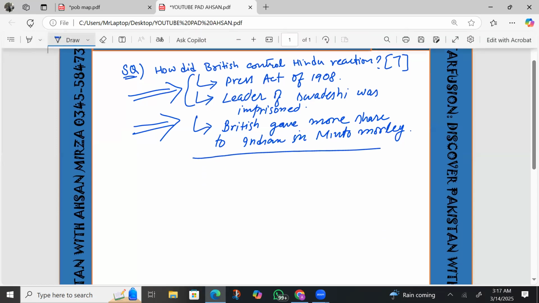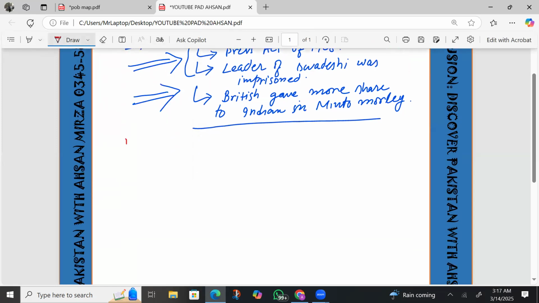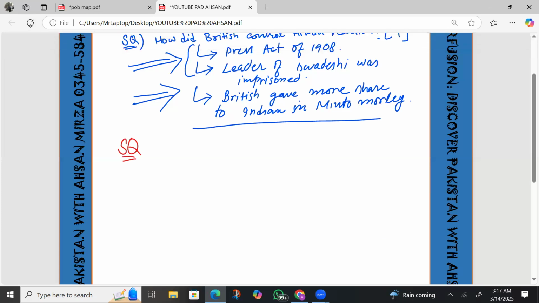Apart from that, there is one more question on partition of Bengal, and that question is very, very important. The question is, how successful was partition of Bengal?